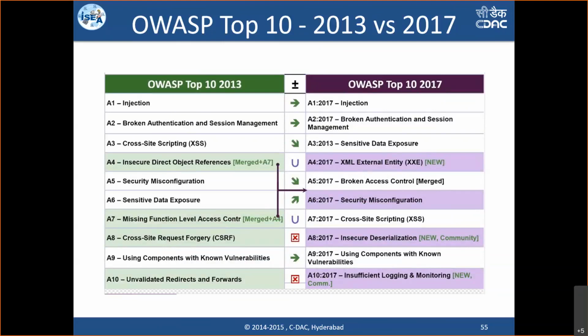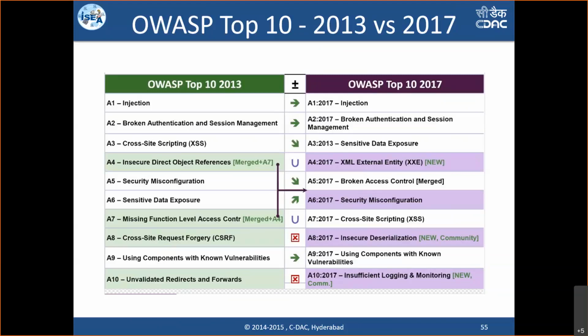CSRF is what was there in 2013, but in 2017, CSRF vulnerability is not among the top 10 because now people are using very good programming frameworks, and the framework itself is coming out with CSRF tokens. So programmers need not bother about the token implementations. That's how the CSRF attack vulnerability has gone away from the top 10 list.